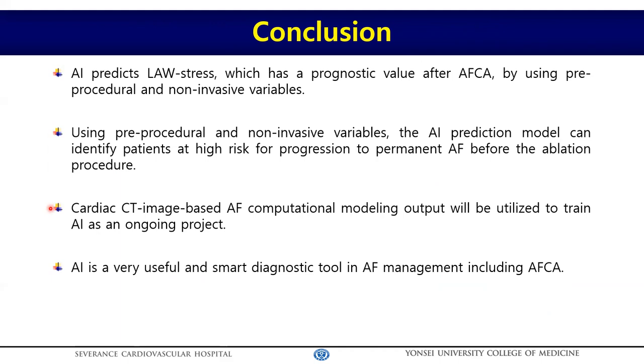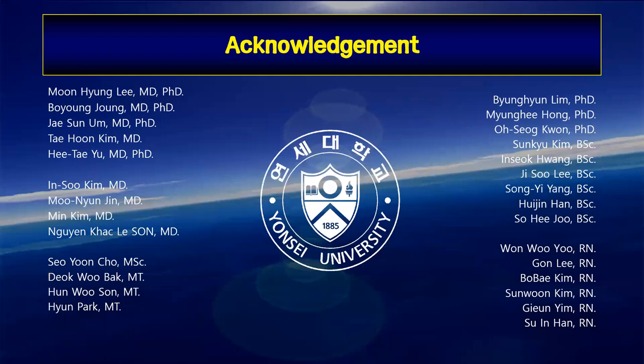Cardiac CT image-based AF computational modeling output will be utilized to train AI as an ongoing program. And finally, artificial intelligence is a very useful and smart diagnostic tool in AF management, including catheter ablation. Thank you very much for your attention.